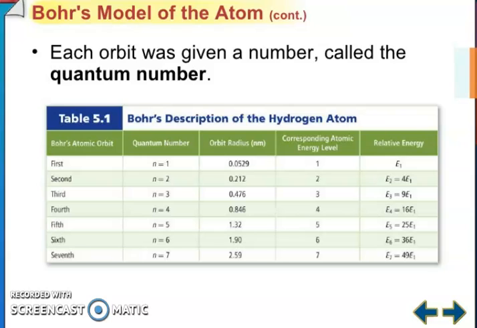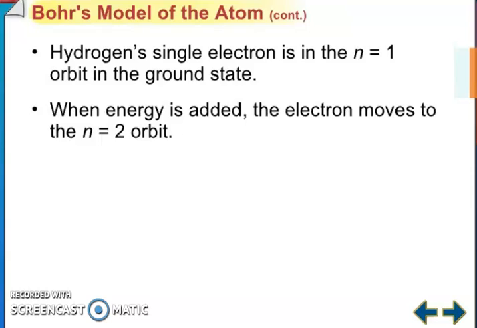Each orbit has a given number called the quantum number. First n equals 1, second n equals 2, third n equals 3, and so on, with their orbit radii. Hydrogen's single electron is in the n equals 1 orbit in the ground state.